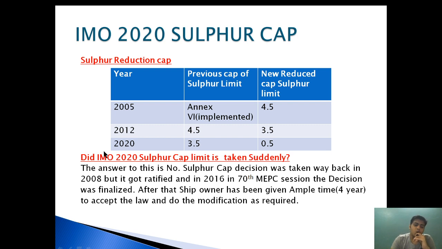So the question comes to your mind: why was the decision taken suddenly? Was the IMO sulfur limit decision taken suddenly? The answer is no. A long period of discussion took place before it was enforced in 2020. The sulfur cap decision was taken way back in 2008, but it got ratified, and in 2016 at the 70th MEPC session in London, the decision was finalized. After that, ship owners were given ample time of 4 years to accept the law and make the modifications required.